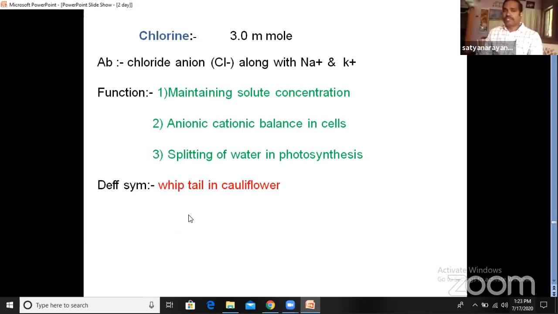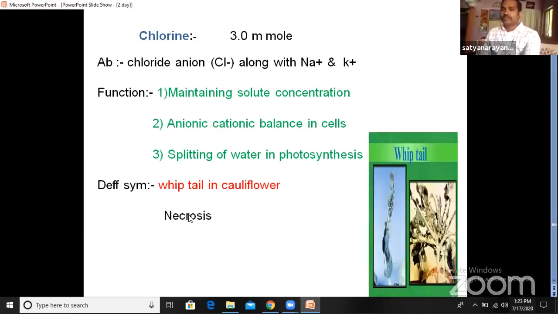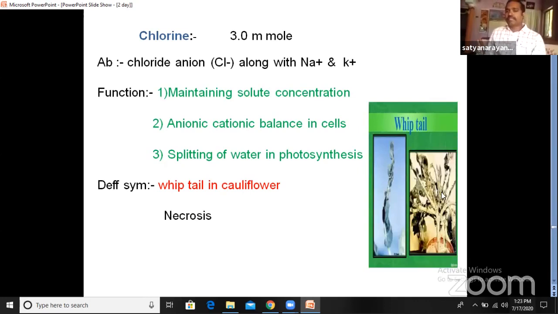Then what are the deficiency symptoms of it? When it is deficient, we'll see whiptail in cauliflower. This is a cauliflower. Again, the leaf becomes converted into a tail-like structure. It is called whiptail. Whip means a straight structure. So the leaf becomes converted into this straight whip-like structure. So this disease is called whiptail in cauliflower. Then necrosis. Necrosis means dead tissue. The tissue becomes dead. So these are the deficiency symptoms of chlorine.